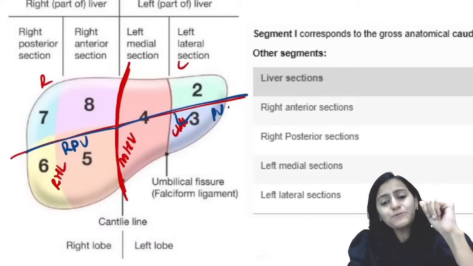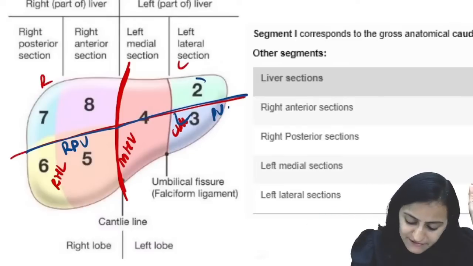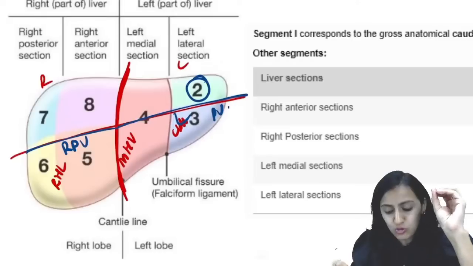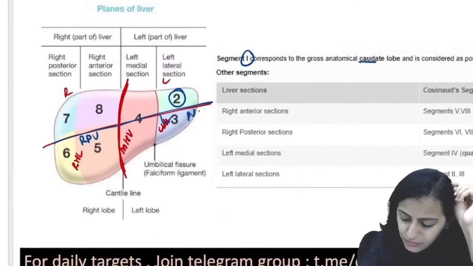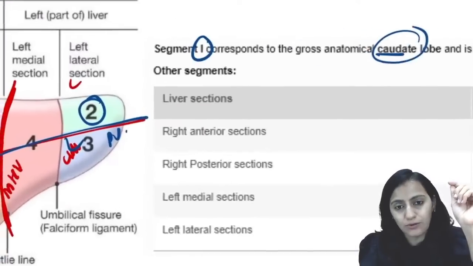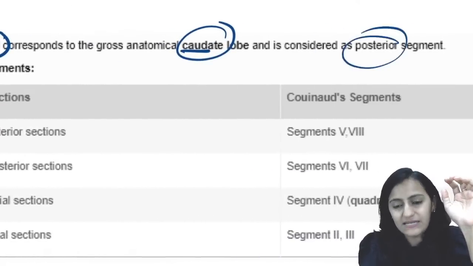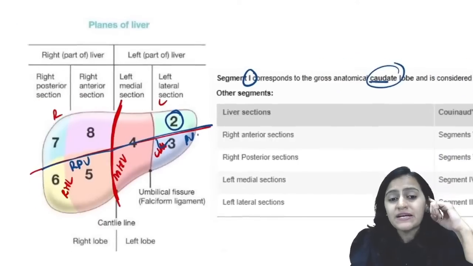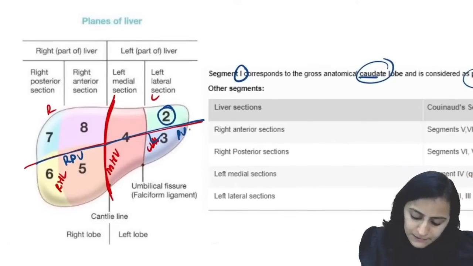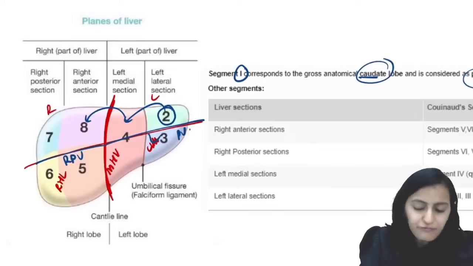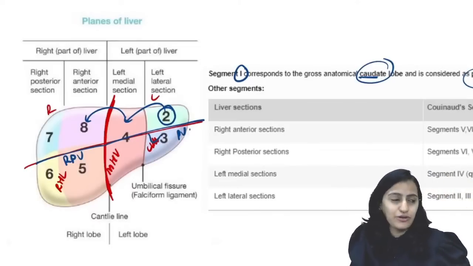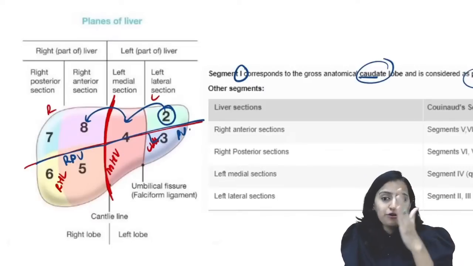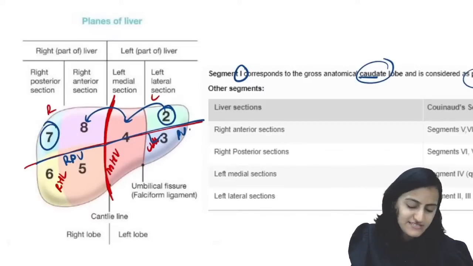Now you will start from the left side, starting with the number 2, because you know that segment 1 basically is the caudate lobe. Segment 1 is the caudate lobe and it is present posteriorly. It's a posterior segment. Now starting with 2, keep on doubling. 2 doubled is 4, 4 doubled is 8. So it is 2, 4, 8. Going from the left to right, it is 2, 4, 8 and then you have 7.